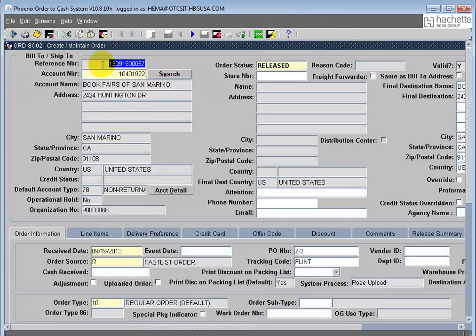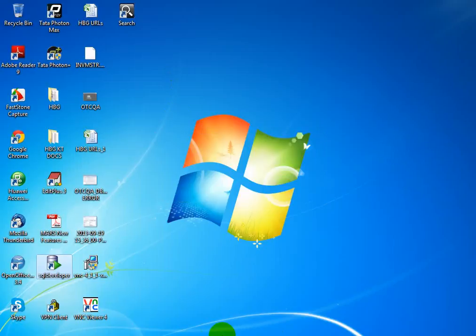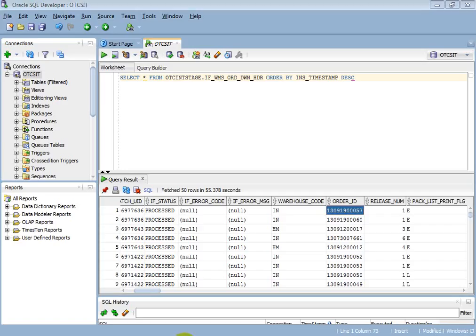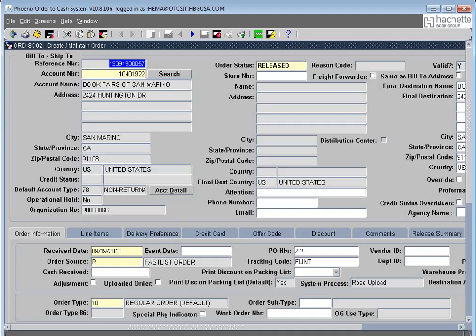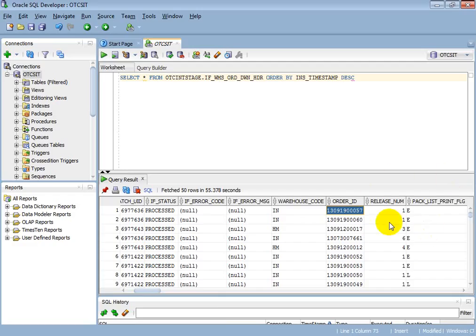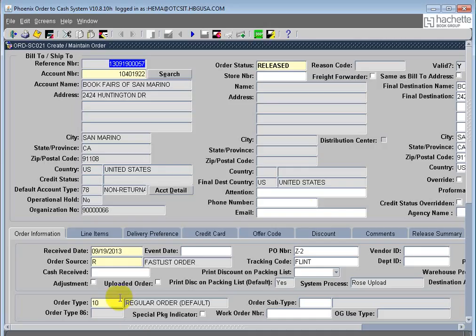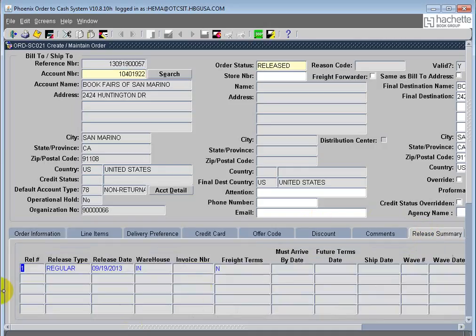Okay, let's take one. This is the order reference number of your order, and this is the release number. The release number is what you will have in the release summary tab. This information will only be available once the order is released.